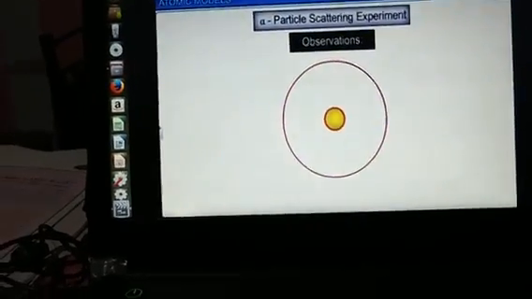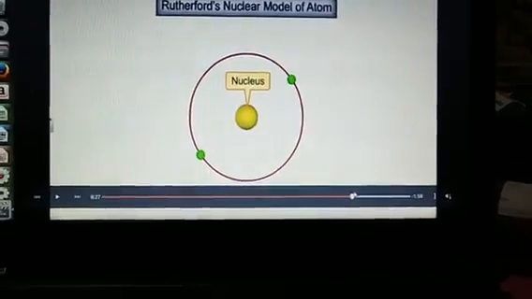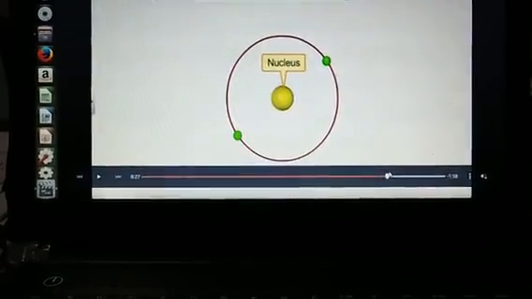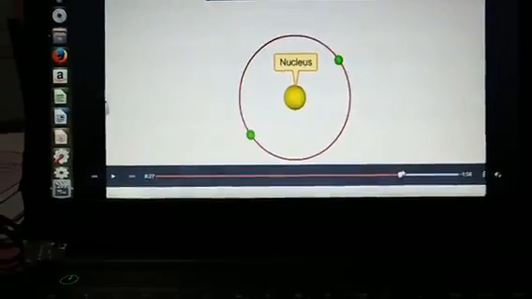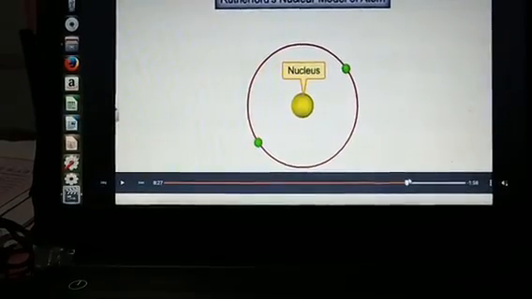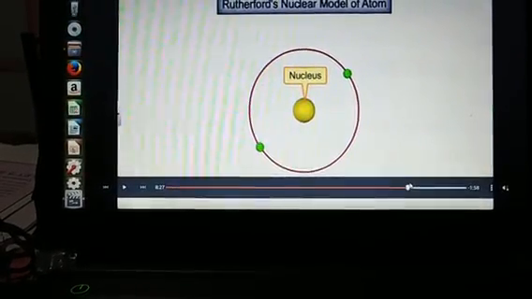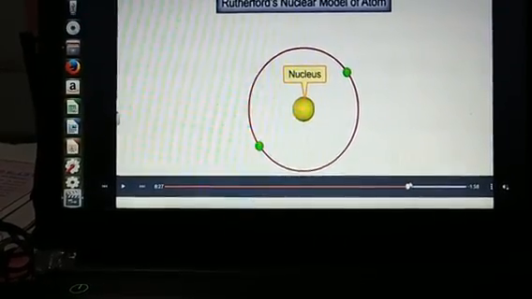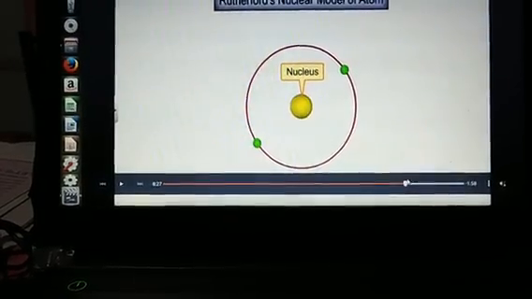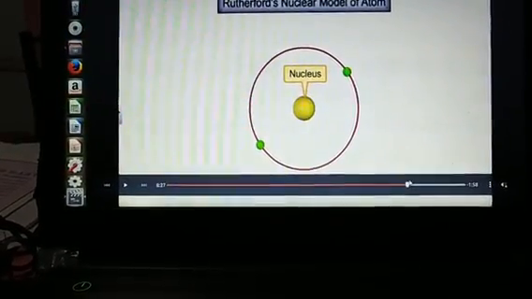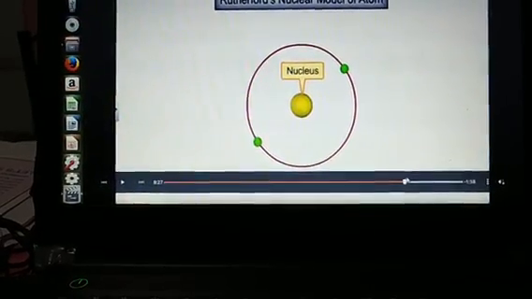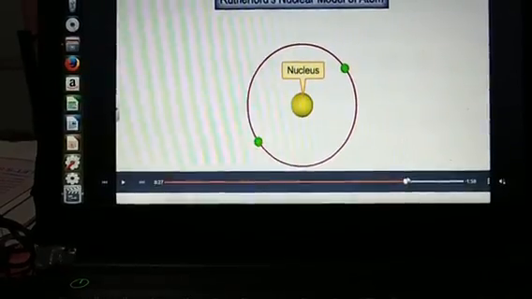So Rutherford concluded that if the electron is stationary and the positively charged protons are concentrated at the center, then the positive and negative charges would attract, and the electron would fall toward the nucleus, so it must revolve. He compared it to the solar system, with the sun at the center as the nucleus and electrons revolving around it. This is the model of Rutherford.